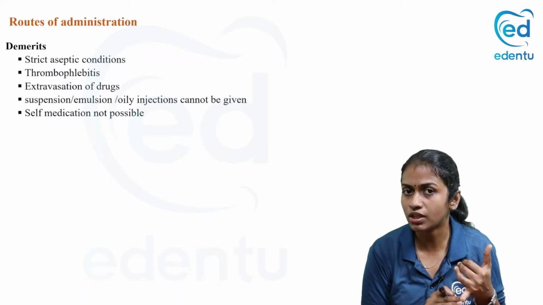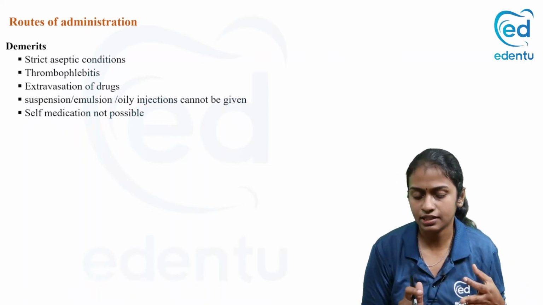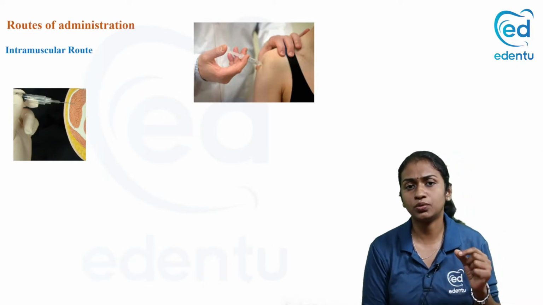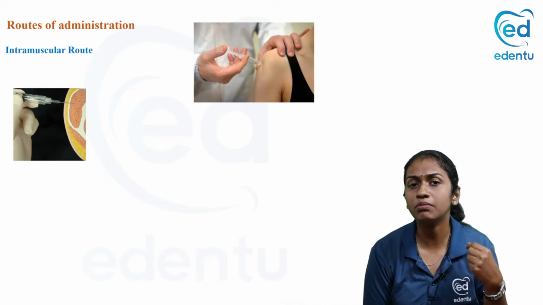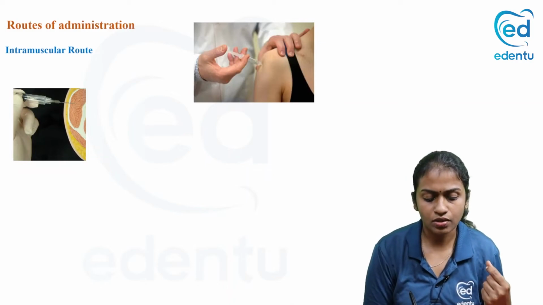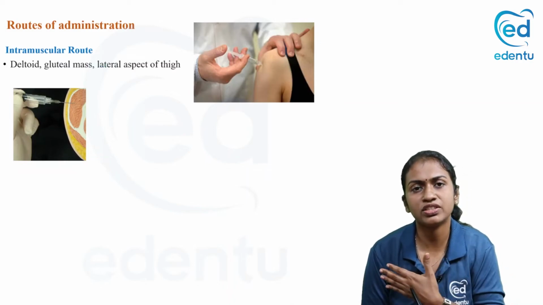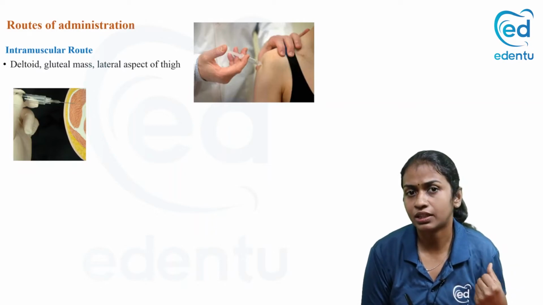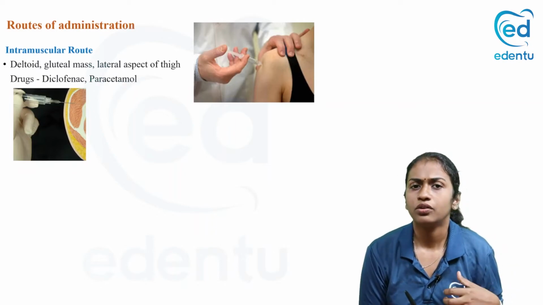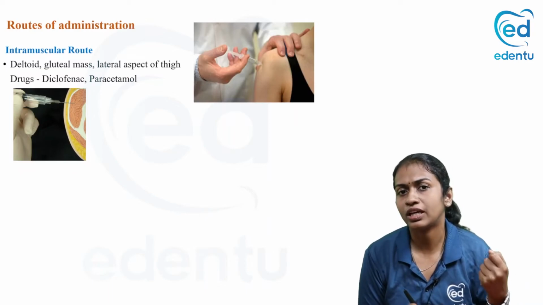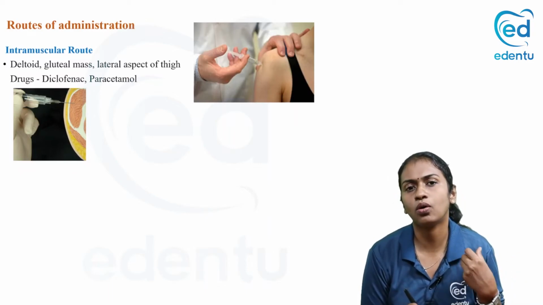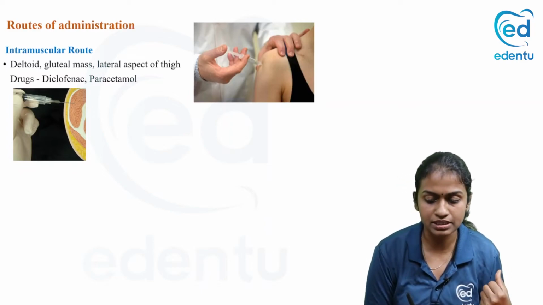So you should know the drugs, what are the advantages and disadvantages. Now, intramuscular route, when you are injecting the drug into the muscle. The common muscles that we give injections are the deltoid muscle, gluteus maximus, and the lateral aspect of the thigh. You can give NSAIDs like diclofenac, paracetamol, or certain antibiotics like the aminoglycoside group. All can be given by intramuscular route.